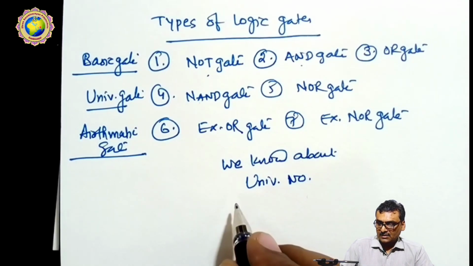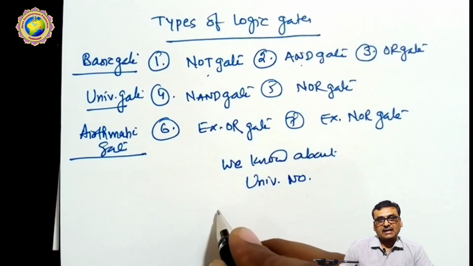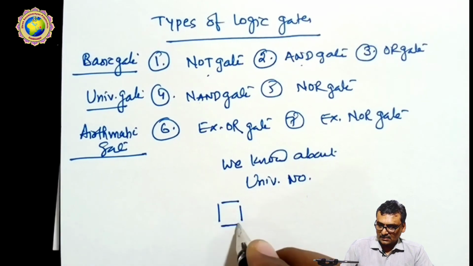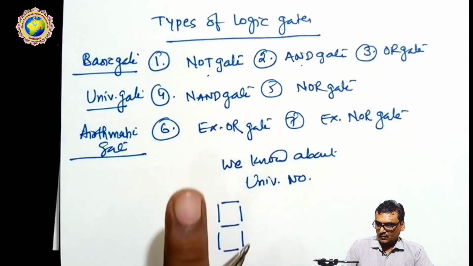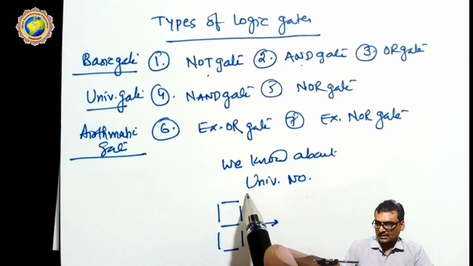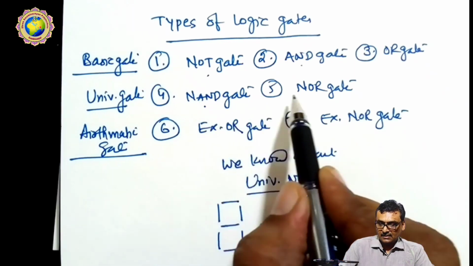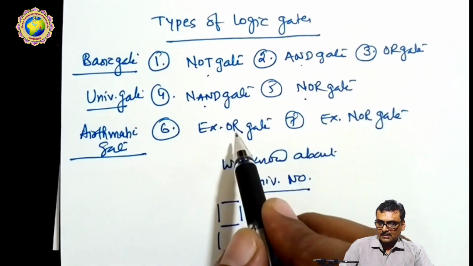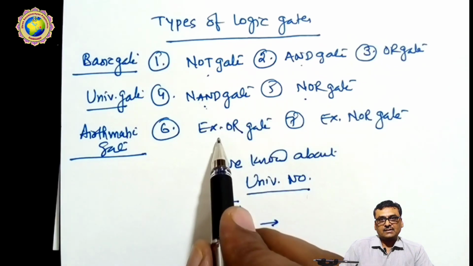It means a number in digital form. We can create any number. So here the number is 8. This 8 number can be created either by removing it to 0, or by removing it to 1, 2, 3. So this 8 universal digit can create any number. That's why it's called a universal number. So that's why these 2 gates can create any of the other gates. That's why the NAND and NOR gates are universal gates.